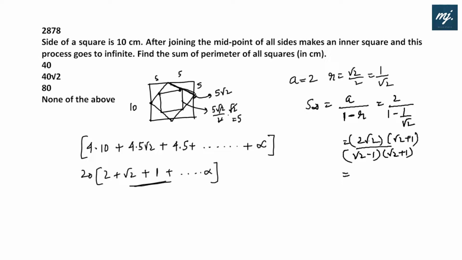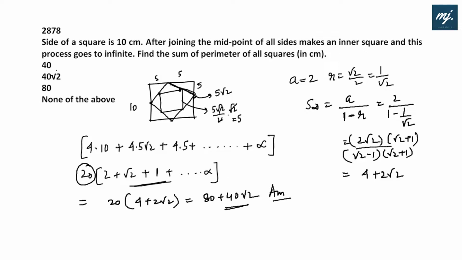So it would be 2 into 2, 4 plus 2 root 2, and that needs to be multiplied by 20. So the sum of all perimeters would be 20 into 4 plus 2 root 2, that would be 80 plus 40 root 2. That should be the answer. It should be the sum of these two actually. 80 plus 40 root 2, none of the above fits in.